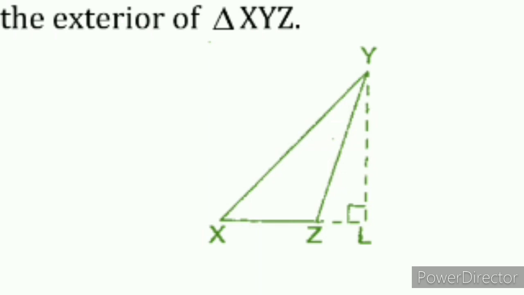From Y draw a line. The two meet at 90 degrees. Now we can say YL is the altitude of triangle XYZ. At the same time it is outside the triangle XYZ. That is, the exterior of triangle XYZ. Got it? Yes, copy down this rough diagram.